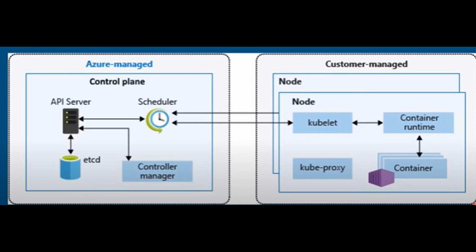Alright, we are going to discuss a few important components in Kubernetes. One is called the API server, and then the control manager, scheduler, etcd, kubelet and kubeproxy. We are not going to discuss all these components right now, because we are going straight to the demo to create the cluster in the Azure portal. In the next video we are going to cover what these components are and how we can use them.